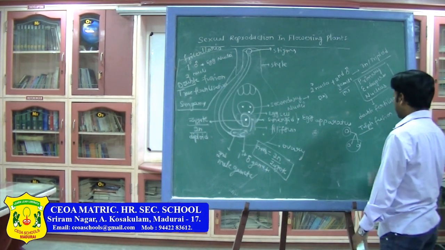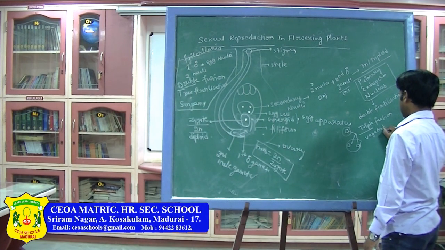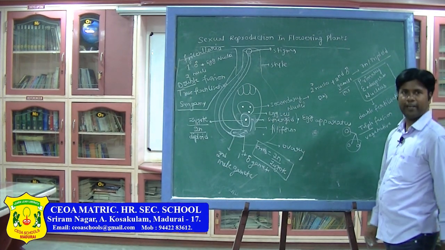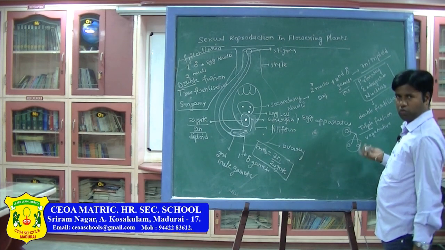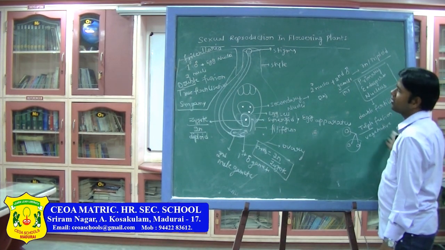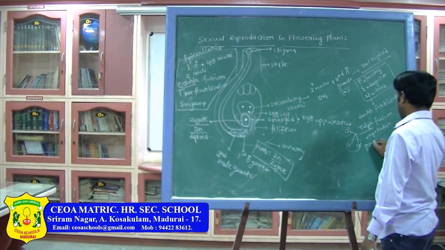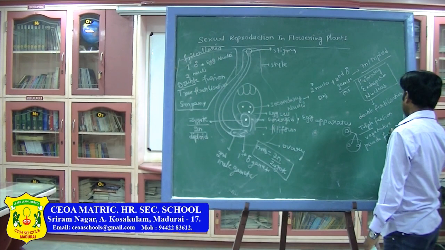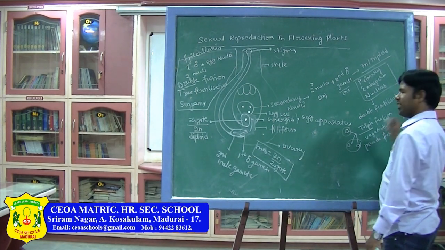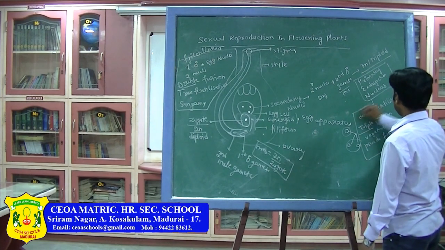It is also called vegetative fusion. Okay, it is also called pseudo fertilization, vegetative fusion. This is the true, this is the pseudo fertilization, vegetative fertilization, triple fusion or double fertilization.